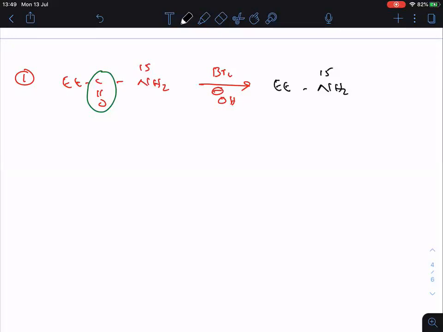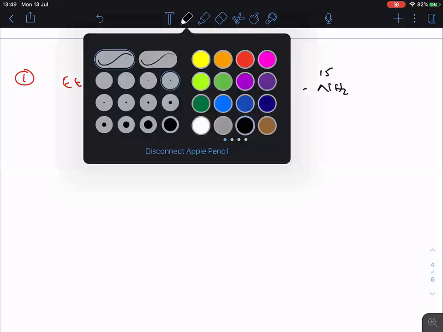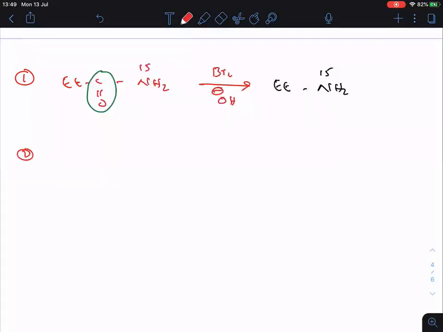Clear? Now, second question. Me C double bonded O NH2 plus Et C double bonded O NH2, this is 15, with bromine and OH minus.